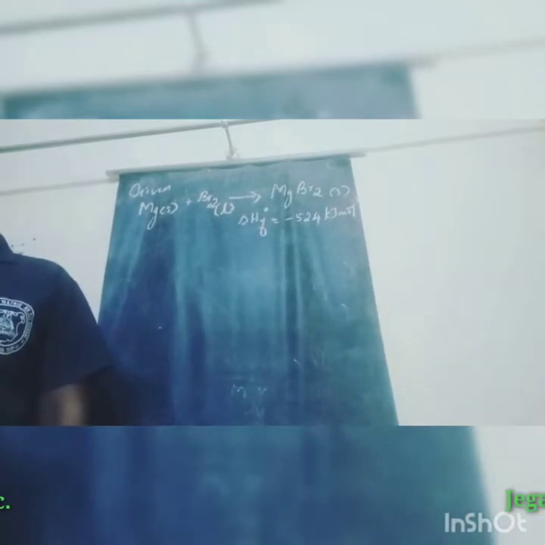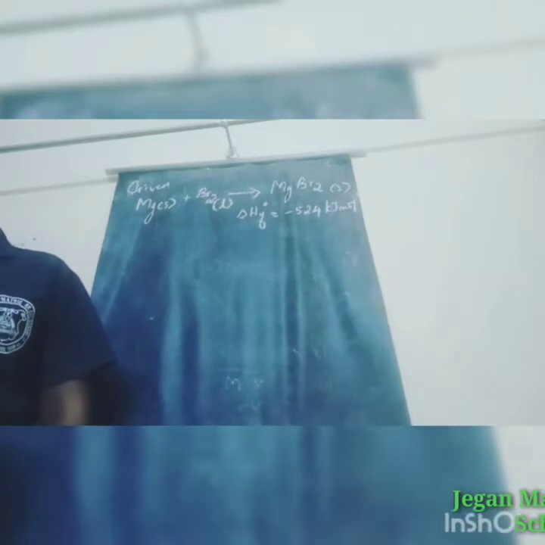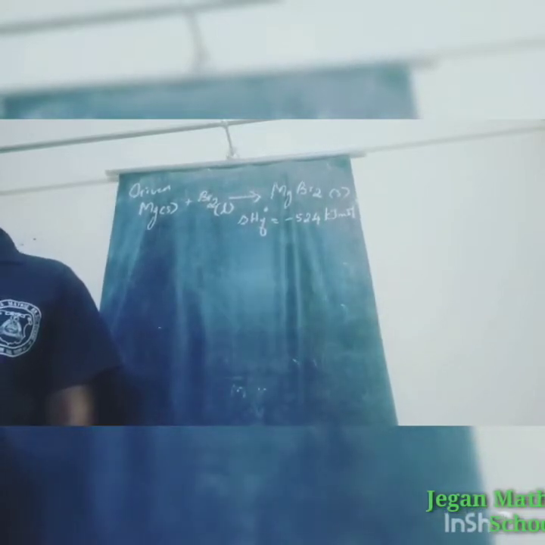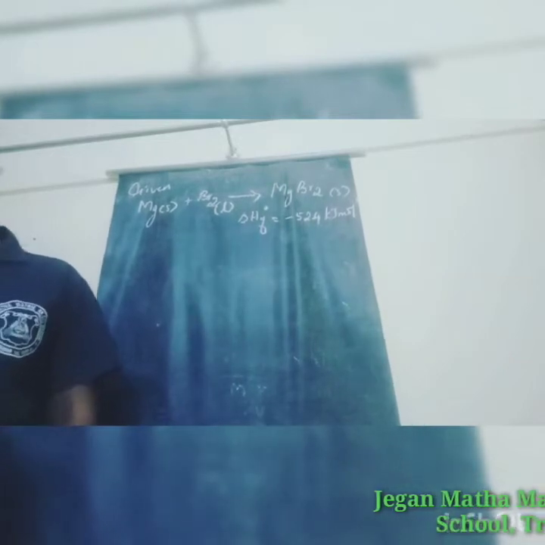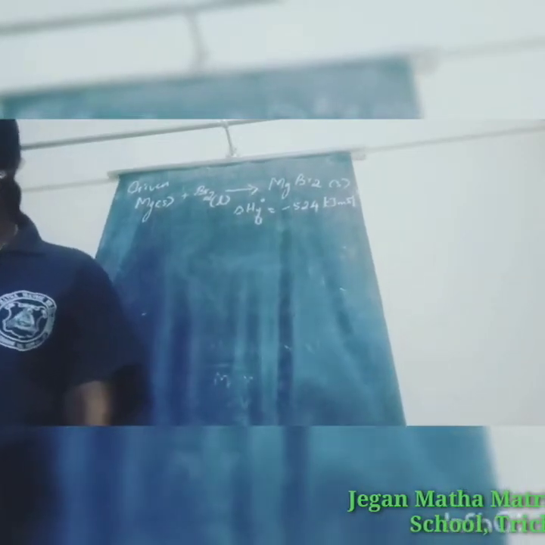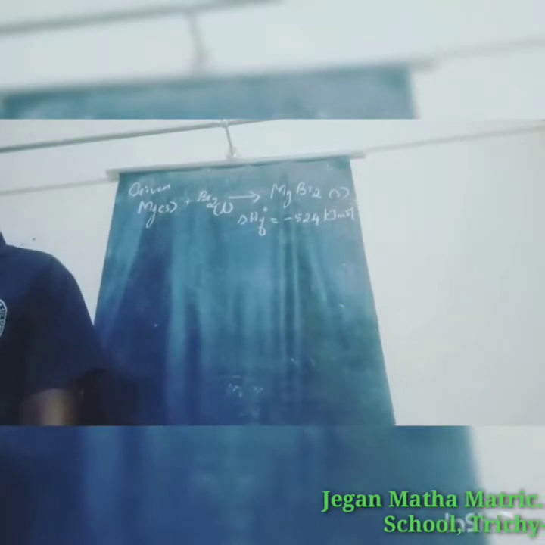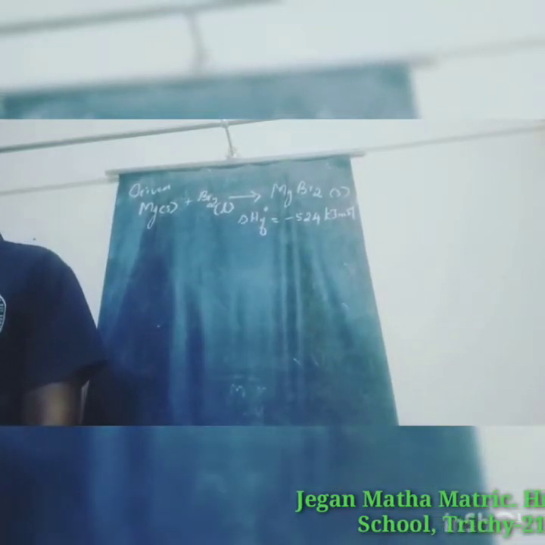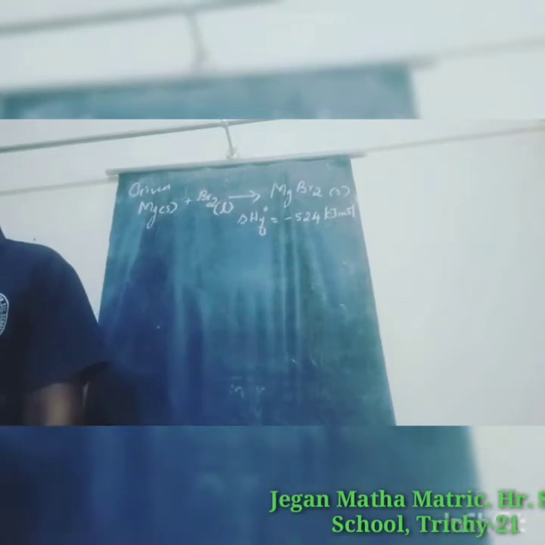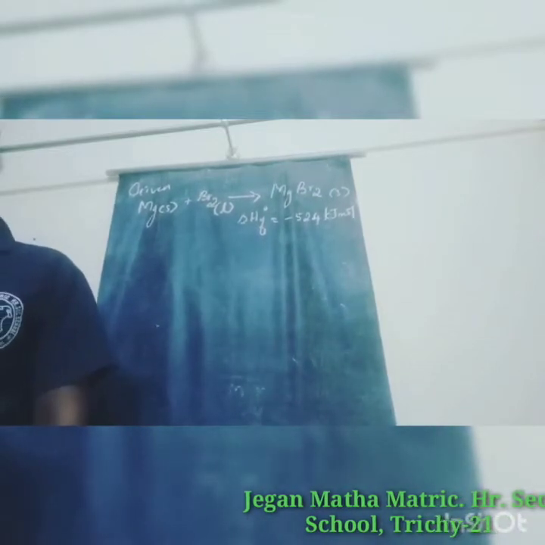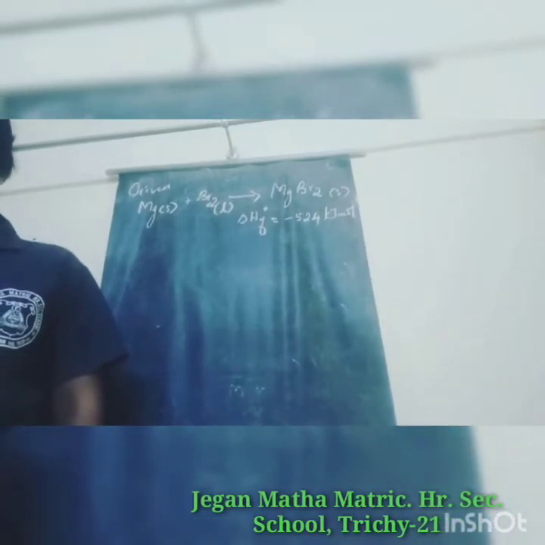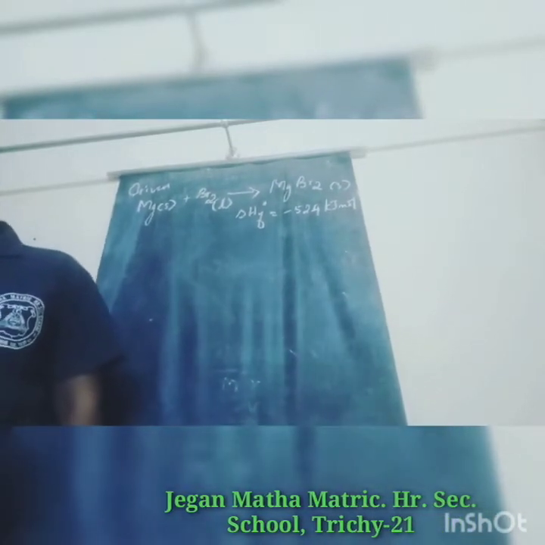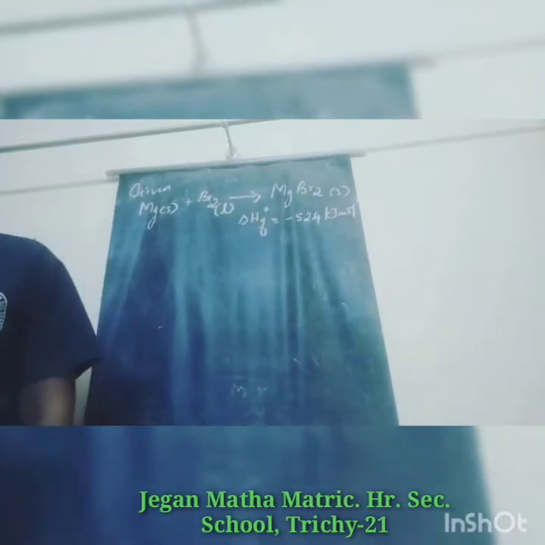The first and second ionization energies of magnesium are IE1 equal to 737.5 kilojoule per mole and IE2 equal to 1450.5 kilojoule per mole, and the electron affinity of bromine is minus 324.5 kilojoule per mole. Calculate the lattice energy of magnesium bromide. So here we use the Born-Haber cycle to calculate the lattice energy of magnesium bromide.